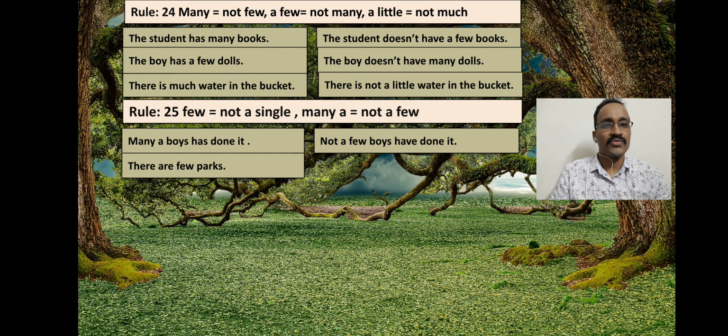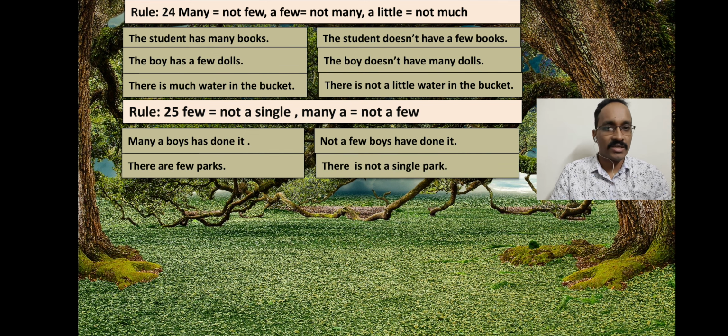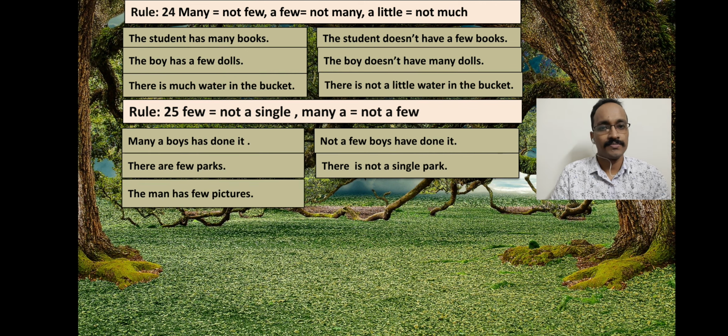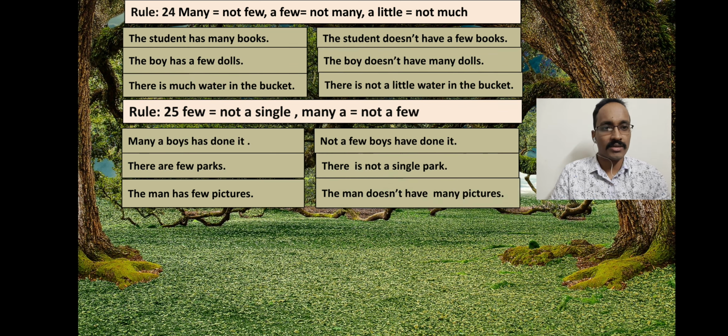There are few parks, not a single. There is not a single park. See another example. The man has few pictures. The man doesn't have many pictures. So dear students, you have to go through the examples very carefully, and this is not very much difficult, rather it is easy to do for you if you follow these examples again and again. Let's move to another rule.